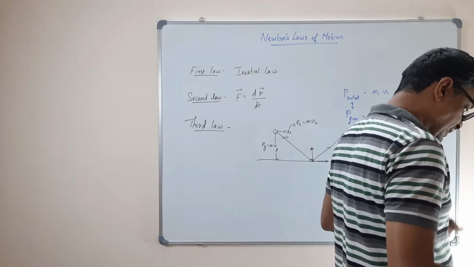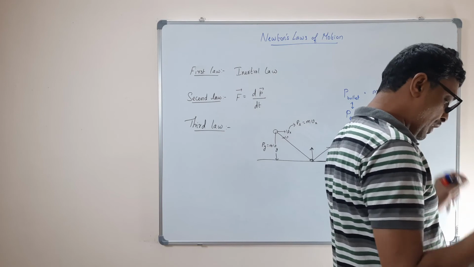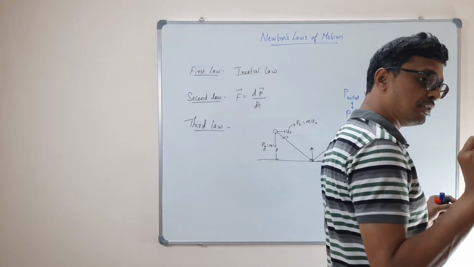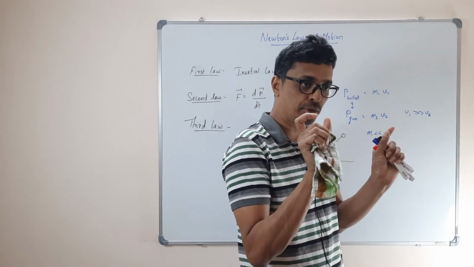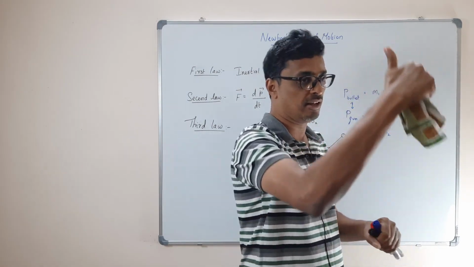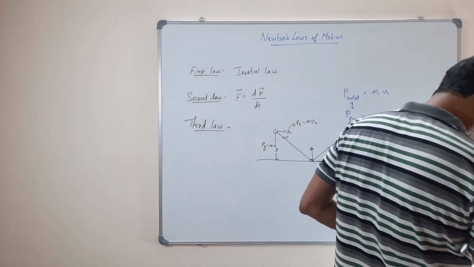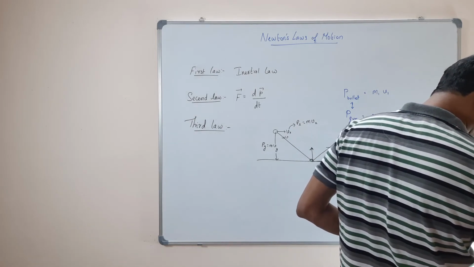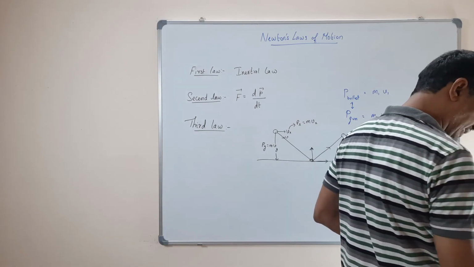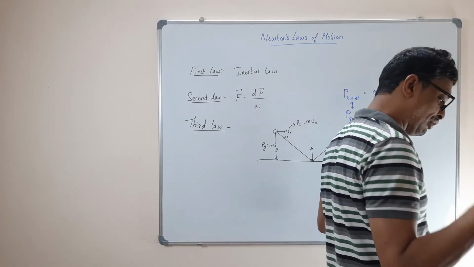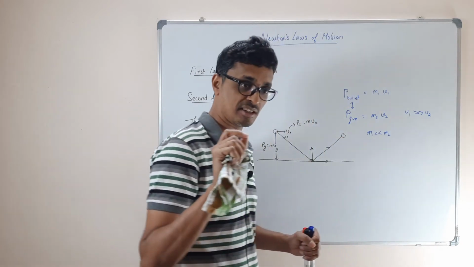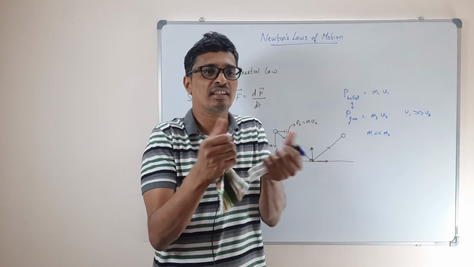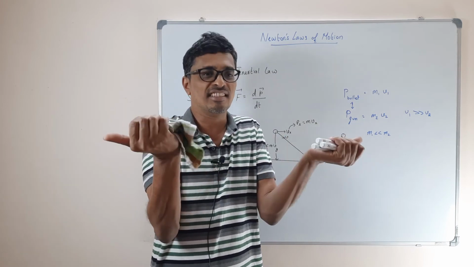It defines action and reaction as a pair of equal and opposite forces. The reaction also should be the same magnitude of force. Only the direction will be exactly opposite, and the forces act along the same line. And this is very important: action and reaction forces are always on different objects. Remember that. If it is the same object, then of course it's equilibrium. That means they cancel each other.